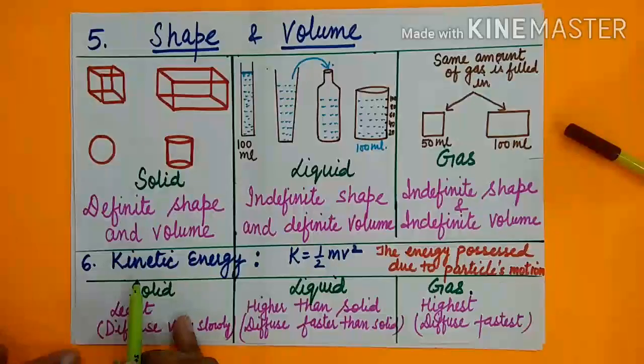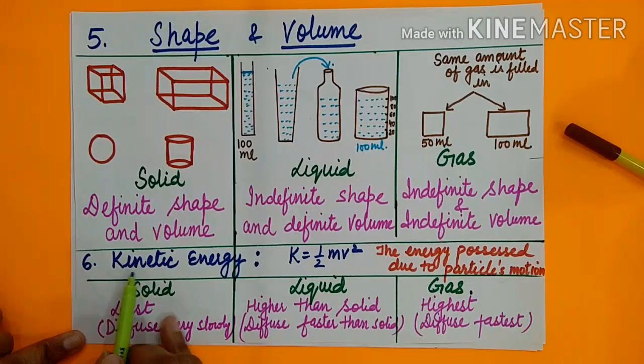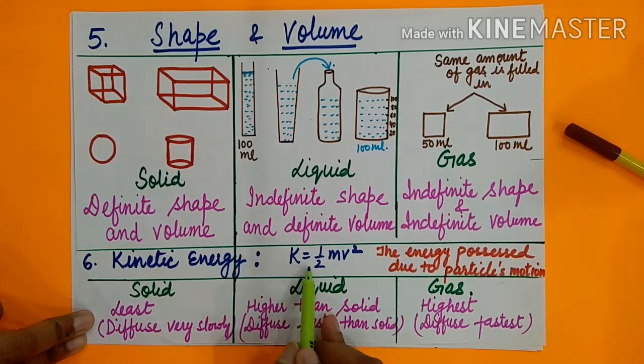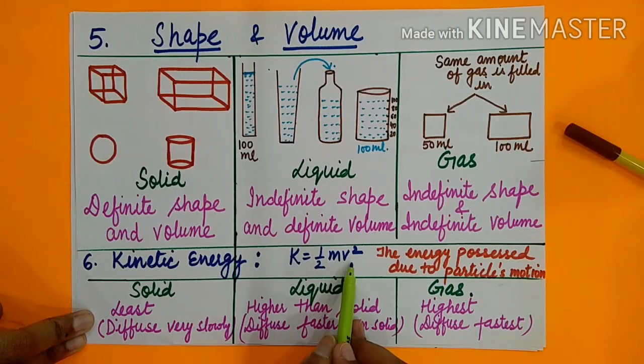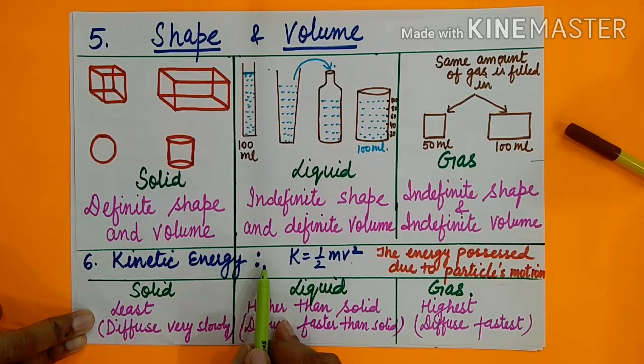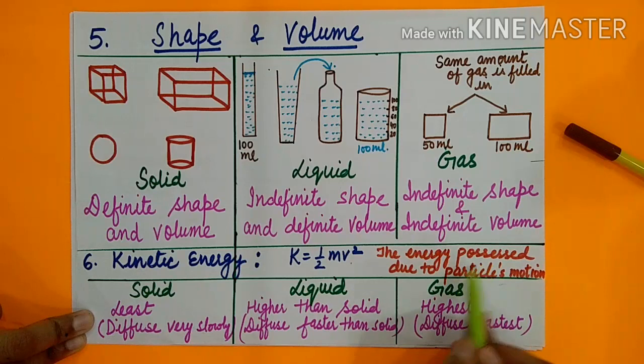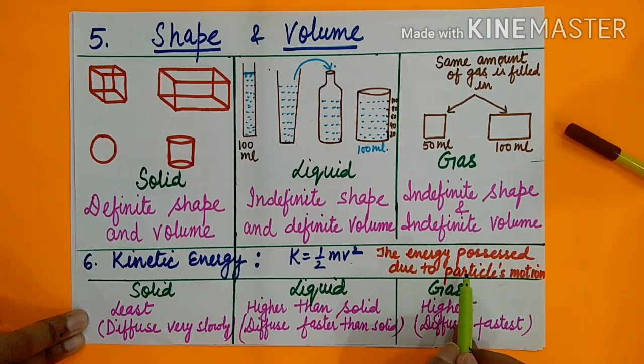Now let's start with kinetic energy. Kinetic energy we can calculate by using the formula K is equal to half mv square. And what is kinetic energy? The energy possessed due to particles' motion. अगर कोई particle motion में है तो उसके पास जो energy होगी, that is kinetic energy. So on the basis of this kinetic energy, we can differentiate solid, liquid and gases.